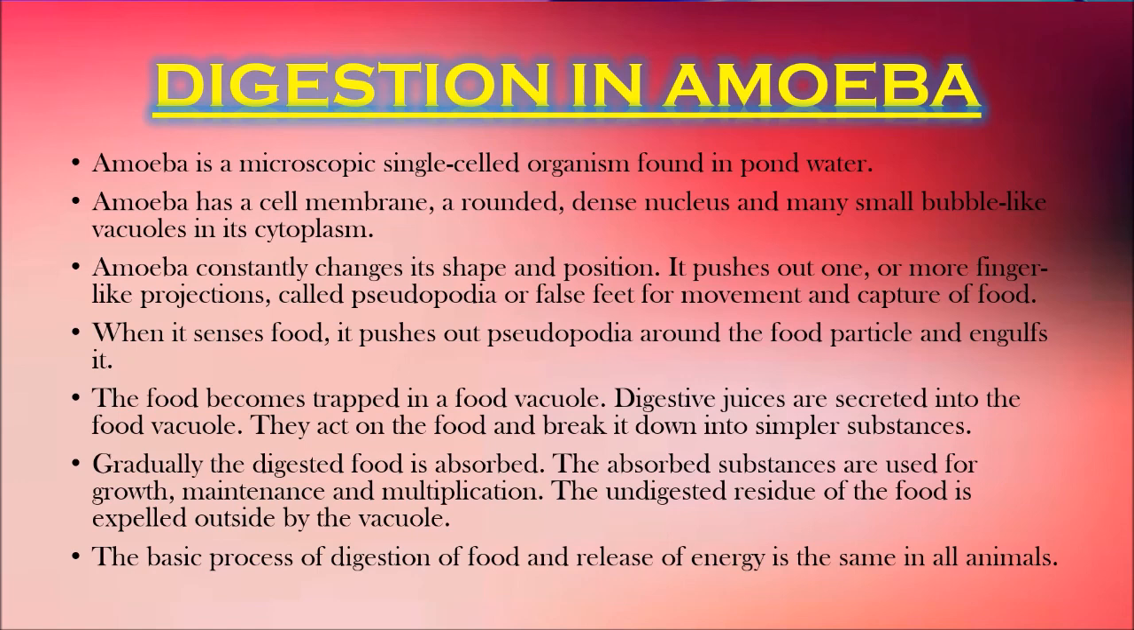So amoeba is single celled. It has no bones, nothing. It has only one cell, which is why it can keep changing its shape and position anyhow it likes. It pushes one finger like projection outside, called pseudopodia or false feet, and captures the food. Then the food particle is taken in, it engulfs it and the food vacuole is formed. Digestive juices come out and break it down, the food is absorbed and the undigested waste is expelled out.